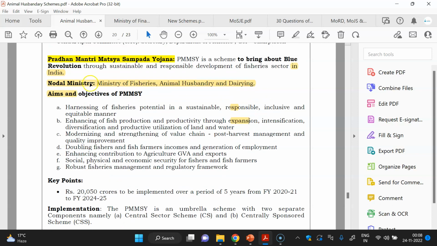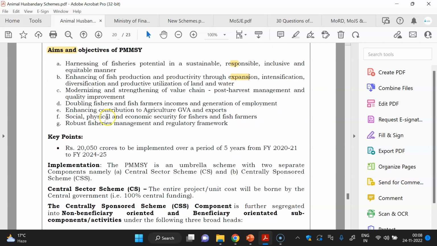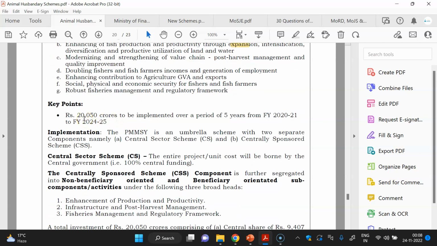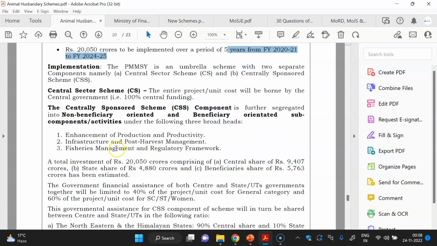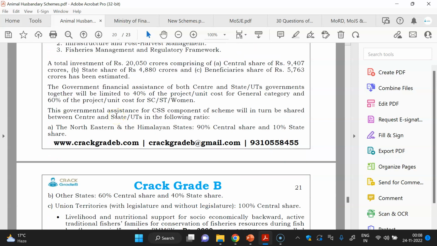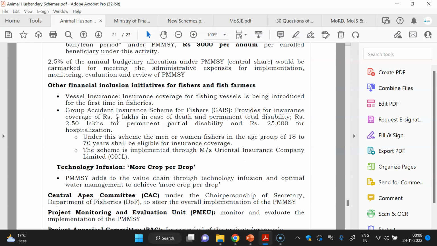You can see that Pradhan Mantri Matsya Sampada Yojana. First thing, you must know the nodal ministry, when it was launched. Key points mean budgetary outlay and time period, like 5 years from 2020 to 24-25, and other details. Whether total funding is to be borne by the central government, or shared in some ratio. Some schemes are shared between the center and state. So you have to read all the details. You have to cram everything.